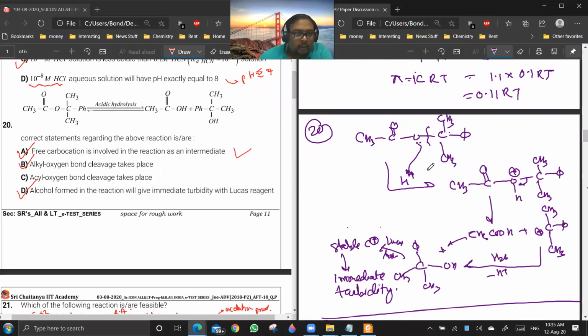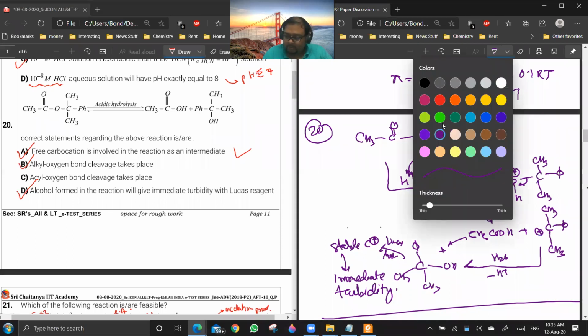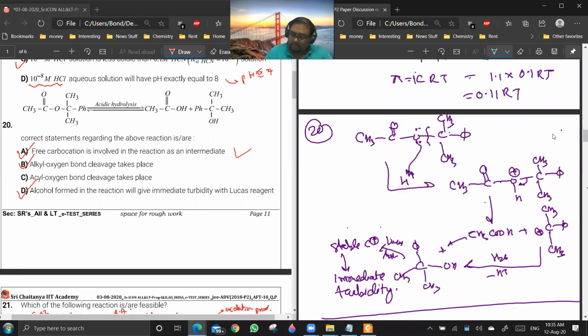20th. Now you see in 20th, normally when you are doing acidic hydrolysis, this lone pair gets protonated, so you get an OH plus. Now normally what happens is that H2O will be attacking here, and this goes out. Normally it will happen like this. Let me show it with a different color, because we have got an option. In acidic hydrolysis, normally it happens like that.